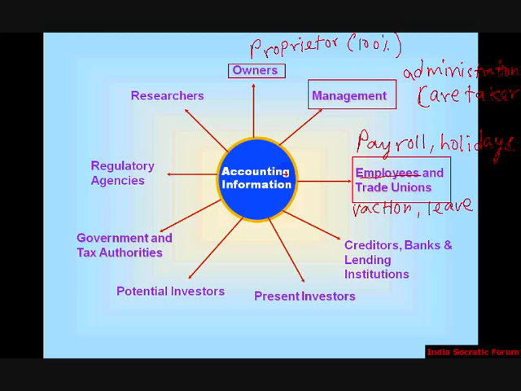Accounting information goes to the employees, such as their PF deduction. And trade unions.